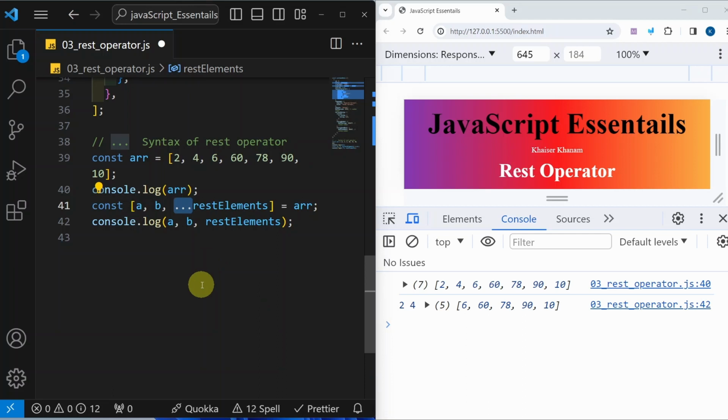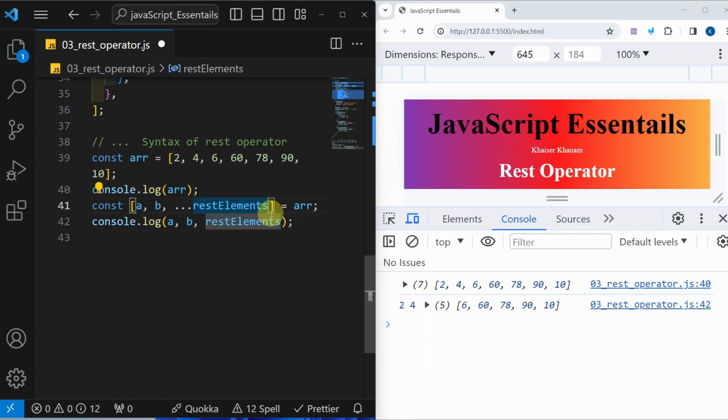And another useful feature you will be seeing in a minute when we start writing functions. And one important thing you should remember: the rest operator will always be placed at the end, because then only JavaScript will know these two elements are taken, and from there all the rest elements have to be taken and put inside this rest elements variable.